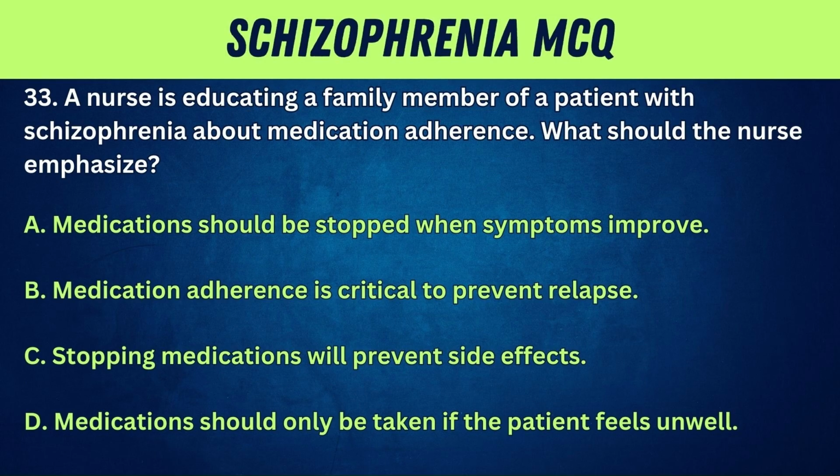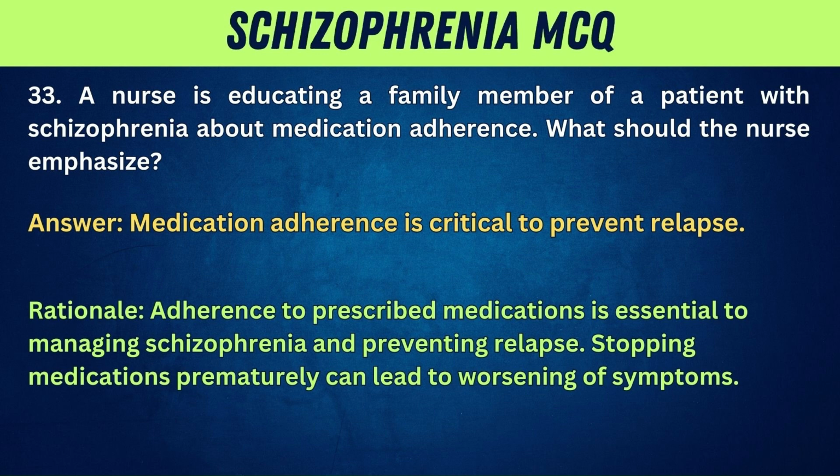33. A nurse is educating a family member of a patient with schizophrenia about medication adherence. What should the nurse emphasize? A. Medications should be stopped when symptoms improve. B. Medication adherence is critical to prevent relapse. C. Stopping medications will prevent side effects. D. Medications should only be taken if the patient feels unwell. Answer: medication adherence is critical to prevent relapse. Rationale: adherence to prescribed medications is essential to managing schizophrenia and preventing relapse. Stopping medications prematurely can lead to worsening of symptoms.